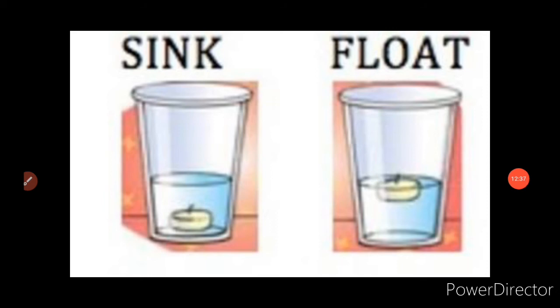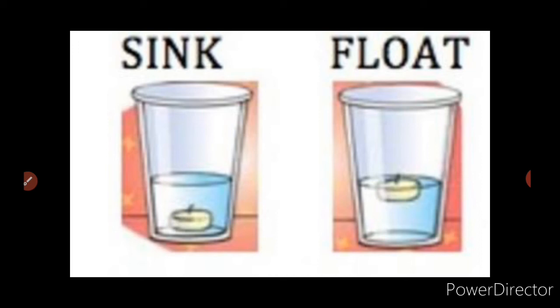Now let's talk about floating and sinking. When does a substance float and when does it sink? Whether an object will sink or float is determined by the density. We were talking about the density and the relative density, isn't it? An object will sink or float depending upon the density of the object and the density of the liquid. So here we are going to compare the density of the object with that of the liquid, and determine whether the object will float or sink. Now consider the first case. If the density of the substance is more than the water, what will happen? It will sink to the bottom. For example, stone.